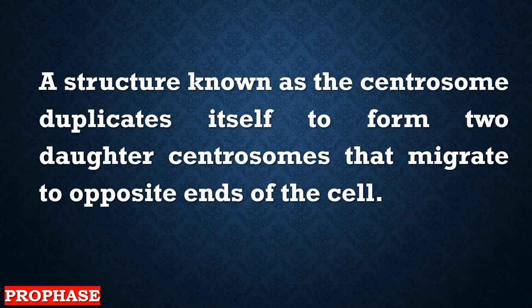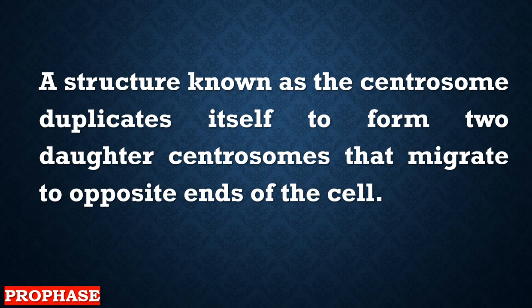A structure known as the centrosome duplicates itself to form 2 daughter centrosomes that migrate to opposite ends of the cell. Actually, it's 1 centrosome, but in this prophase, the centrosome will be duplicated, and each one of the centrosomes will move to an opposite side of the nucleus.